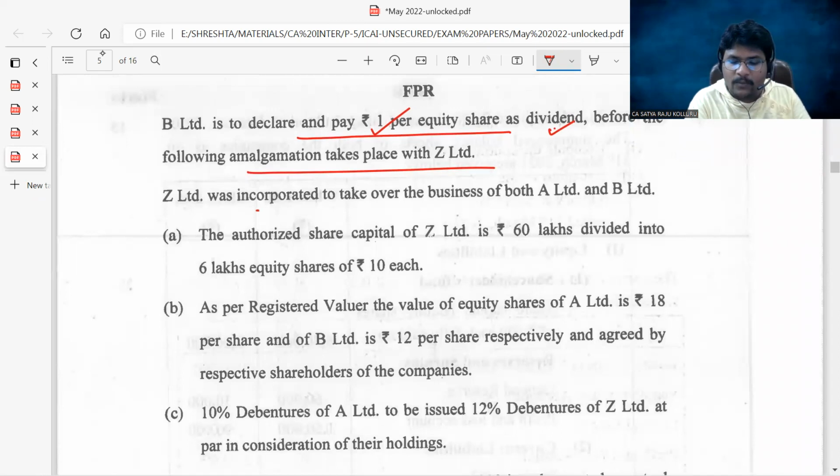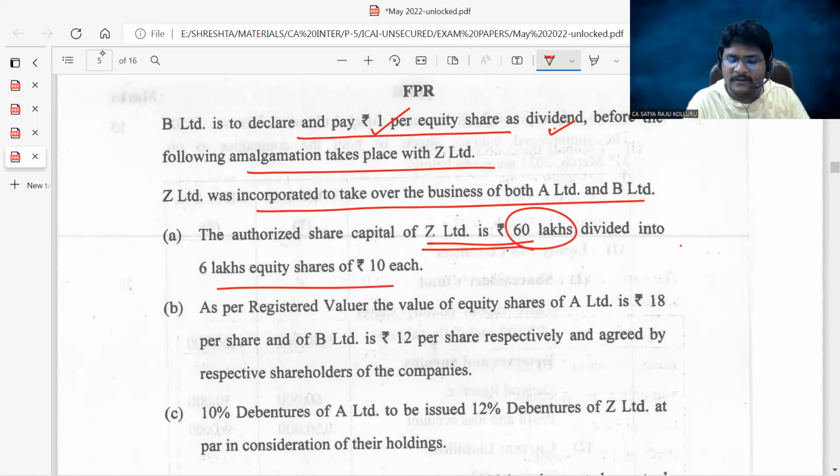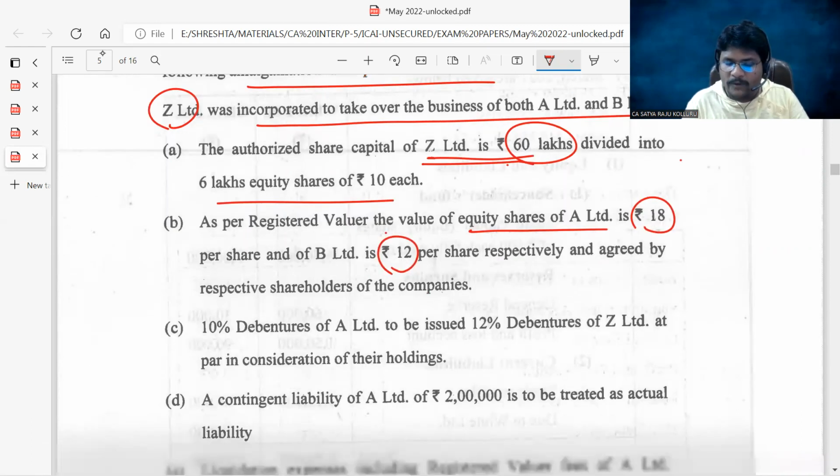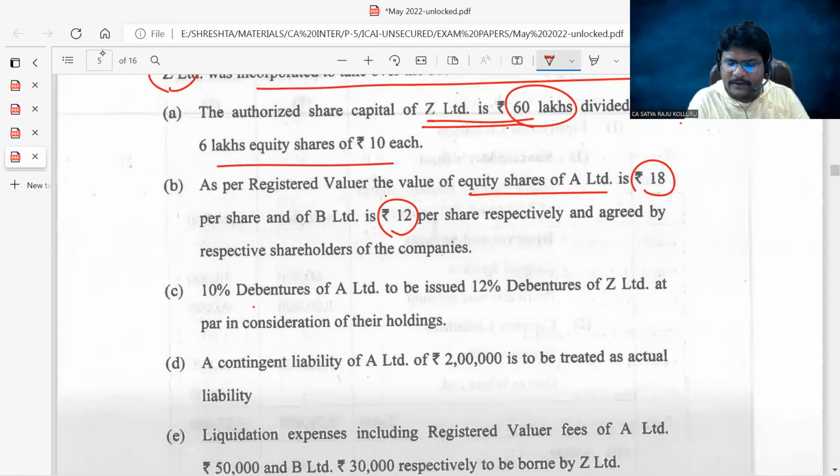So Z Limited was incorporated to take over the business of both A Limited and B Limited. The authorized share capital of the purchasing company was 60 lakhs divided into 6 lakh equity shares of 10 rupees each. This is altogether a new company, guys. As per the registered valuer, the value of an equity share of A Limited is 18 rupees and the value of an equity share of B Limited is 12 rupees per share. 10% debentures of A Limited are to be exchanged for 12% debentures of Z Limited at par in consideration of their holdings. This is the acquisition value of debentures of A Limited.